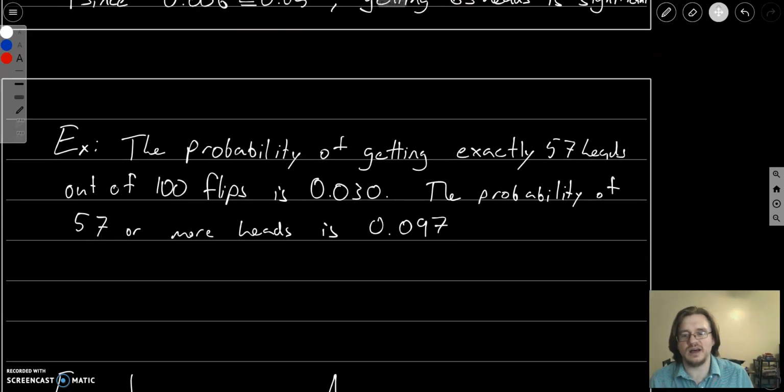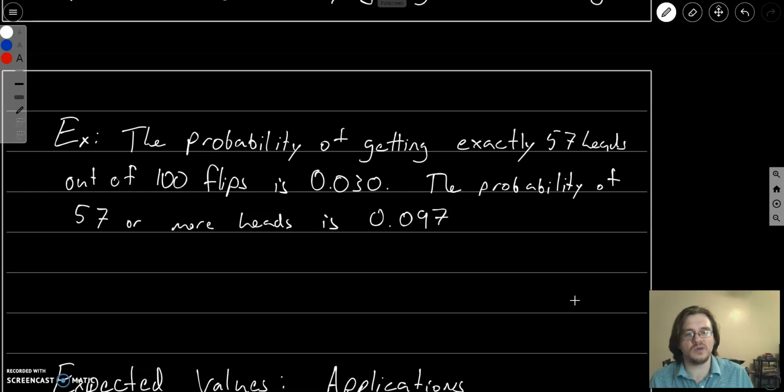To sort of explain exactly why we want to consider that, the probability of getting exactly 57 heads out of 100 flips is 0.03. So there's only a 3% chance that you could get exactly 57 heads out of 100 flips. But the probability that you get 57 or more heads is 0.097, which is almost 10%. So about 10% of the time, you could expect to get 57 or more heads.